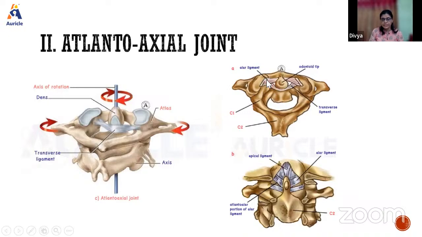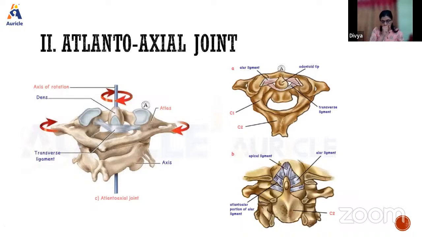And the lateral atlantoaxial joint: each joint is a plane synovial joint, whereas the medial one is a pivot type of synovial joint. It is formed by the inferior articular facet of the lateral mass of the atlas with the superior articular facet of the axis. Here we have the ligaments, that is the alar ligament and the apical ligament, all connecting here, as well as the transverse ligament, which provides support to the joint.